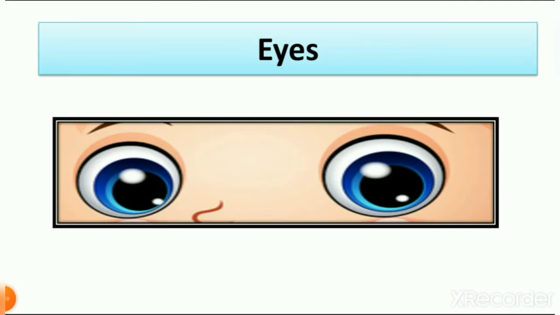One more thing you can see in this picture, a small thing with which we can breathe. Remember, we learned in lesson number 1 that living things breathe fresh air, right? So when we breathe, what do we use? We use nose, right? So nose is also part of our body. Today we learn about parts of the body, but how these parts combine together and make one structure, right? So it is eyes and nose.